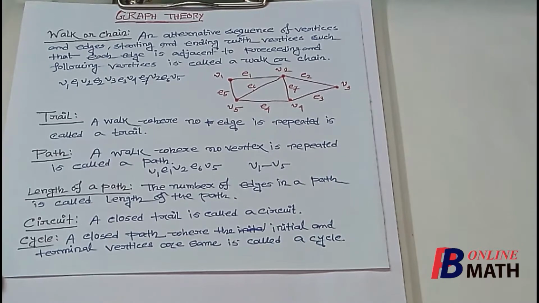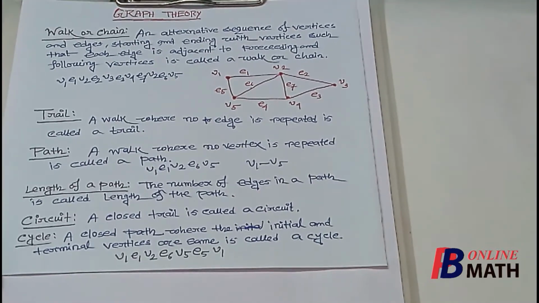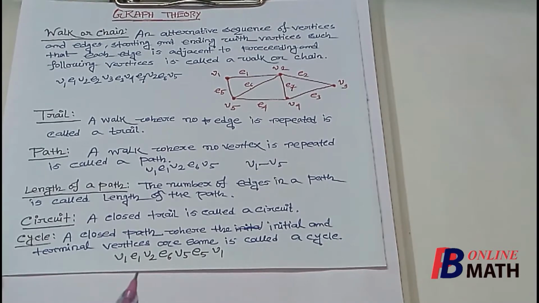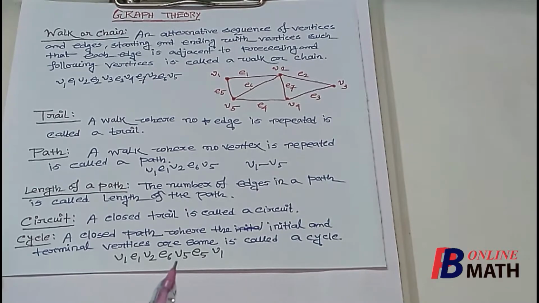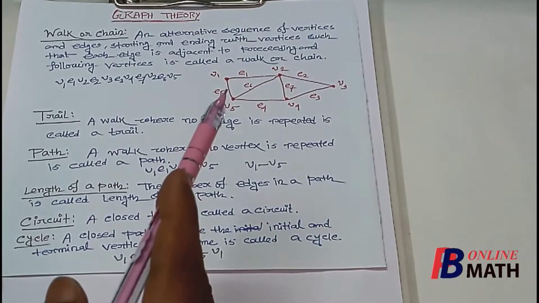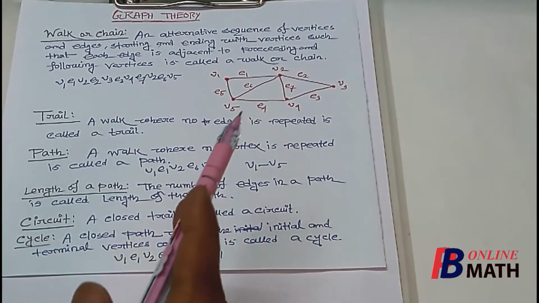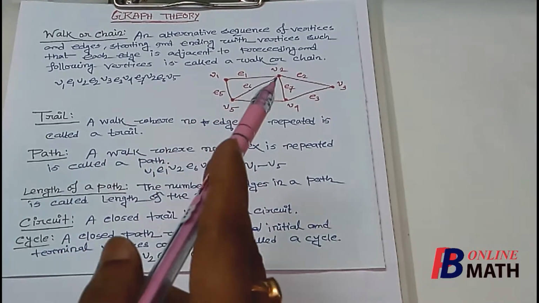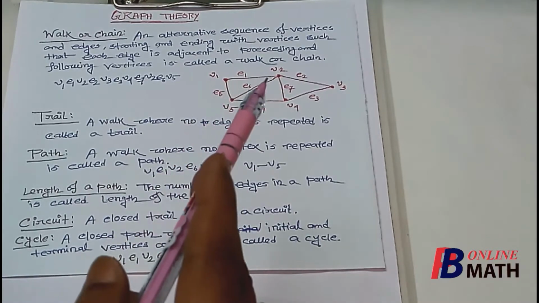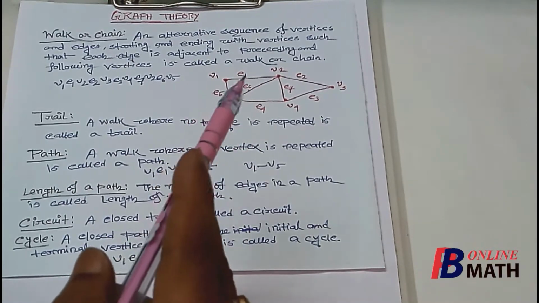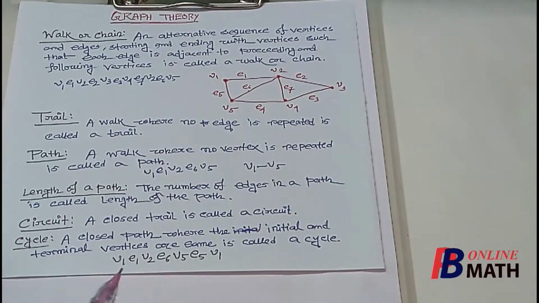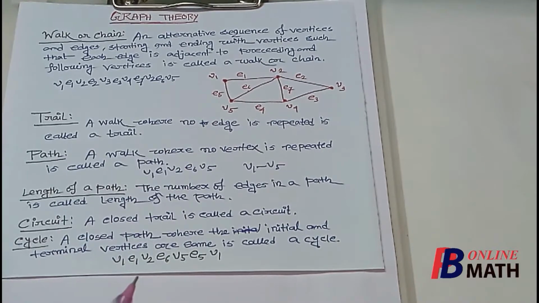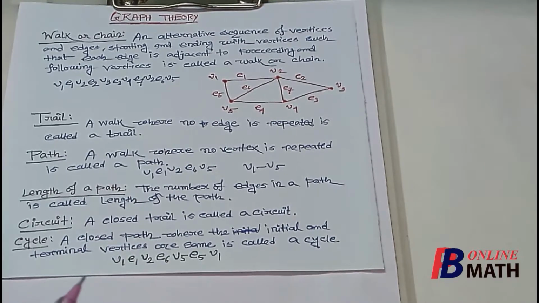So let us find one cycle here. If we consider this closed path from V1 to E1 to V2 to E6 to V5 to E5 to V1, actually starting from V1 to V2 to V5 to V1 again. So this is a closed path because in this path no vertex is repeated except for the initial and the terminal vertices which are the same. Therefore, this is a closed path. So this is an example of a cycle.